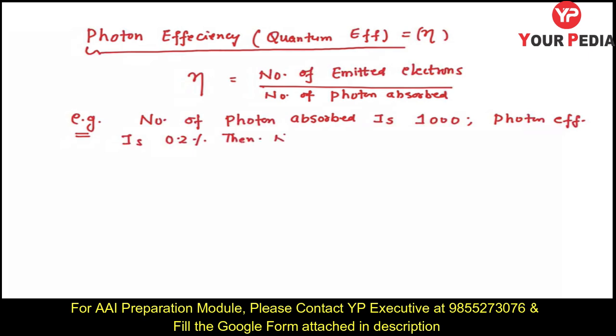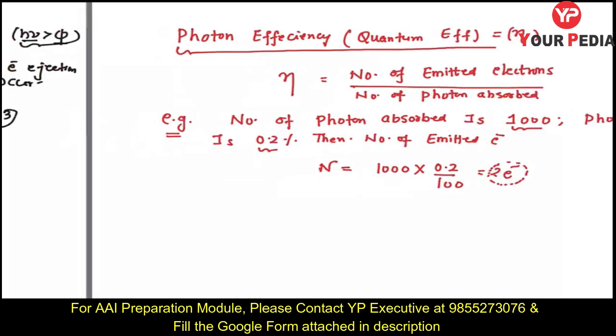Then what will be the number of emitted electrons? So the number of emitted electrons, N, will be equal to 1000 into 0.2 upon 100, which is equal to 2 electrons. So in this example, 1000 photons are absorbed, meaning 1000 electrons absorb the photon, but only 2 of them come out from the metal surface. This efficiency is a very small amount.